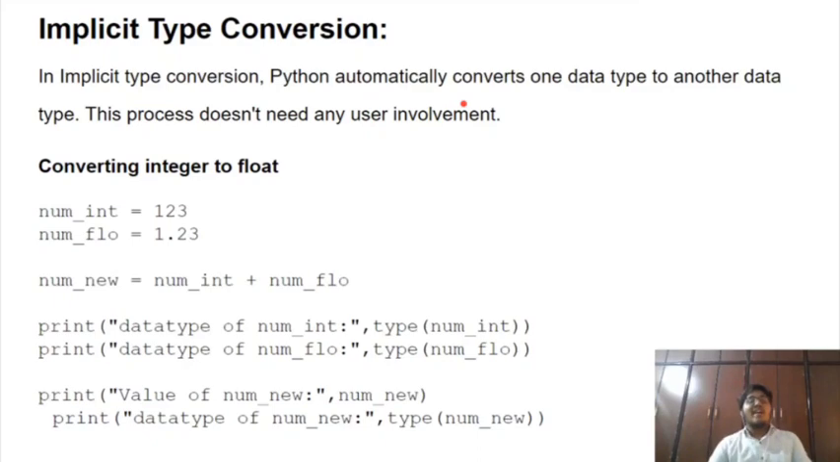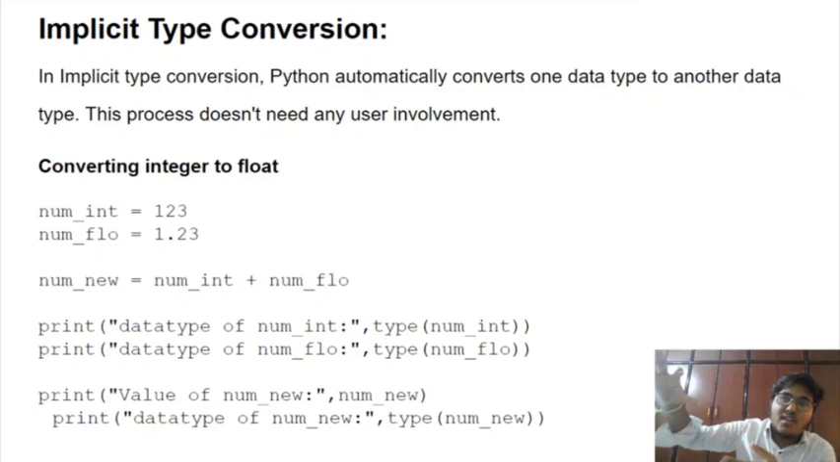Let us take the first scenario: ice is being converted into water. Here we don't need any user involvement, because automatically at room temperature, ice is converted into water. Implicitly it is taken care of. Now let us take one more example. In implicit type conversion, a smaller data type is converted into a larger data type.